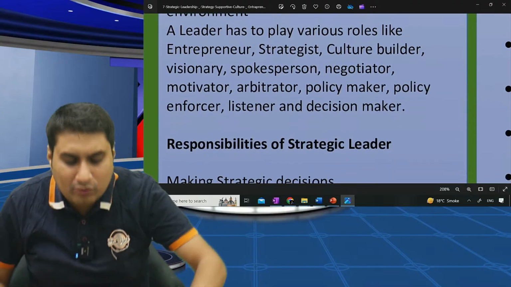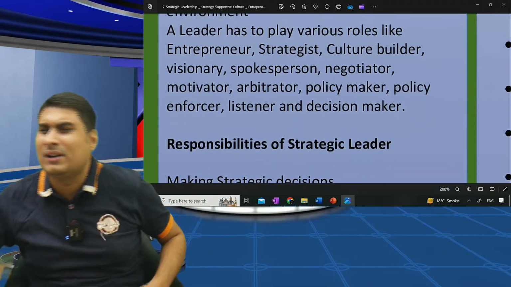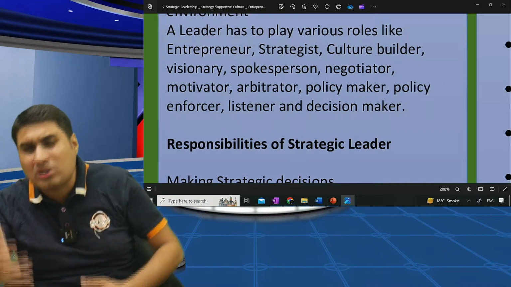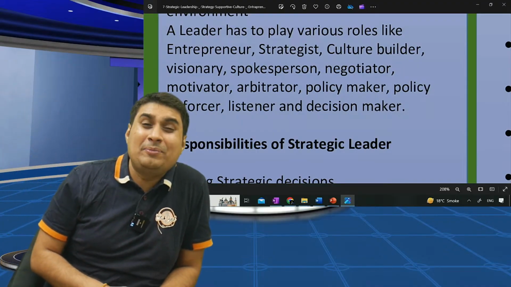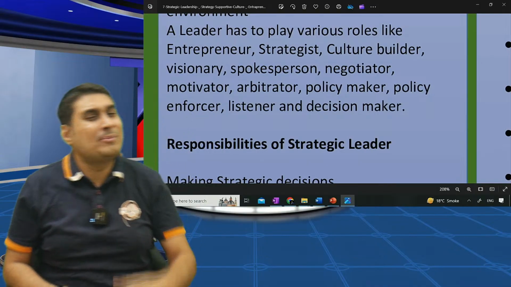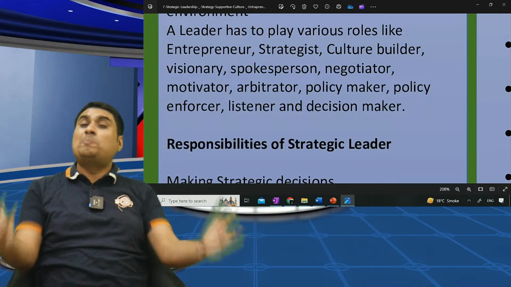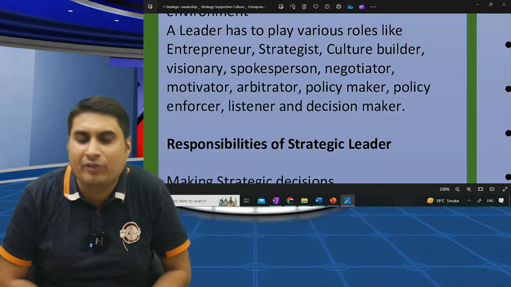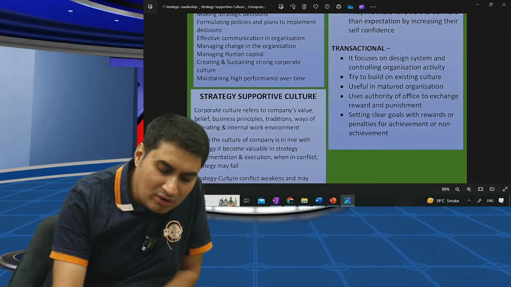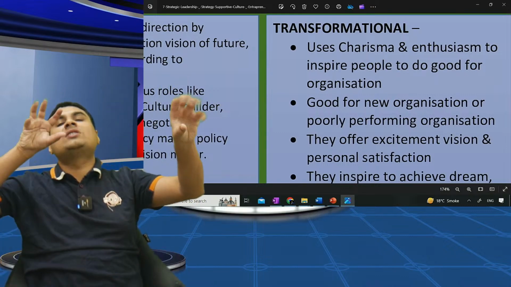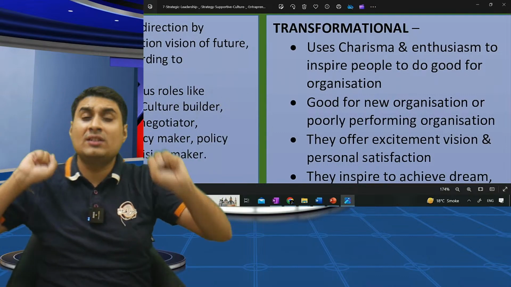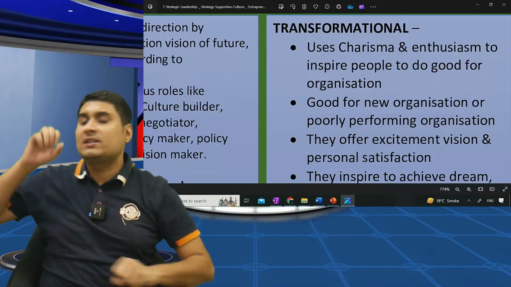A leader is the one who is entrepreneur, strategist, culture builder, negotiator, arbitrator, motivator. Sometimes a good decision maker, sometimes a good listener, sometimes authoritative, sometimes participative. That is a leader for you guys. There are two leadership styles. Very easy. Listen nicely. Transformational, transactional.